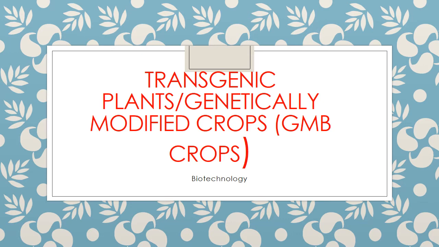Then what did we learn? The methods of genetic engineering. In the last class, we learned a lot of methods in genetic engineering. One is the blotting method: Southern blotting, Northern blotting, and Western blotting.